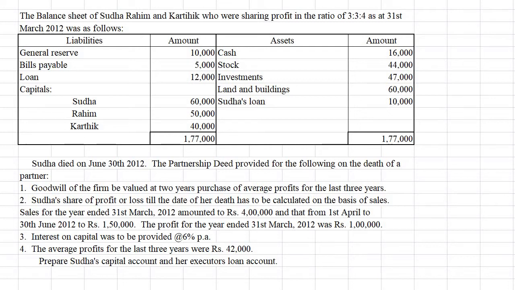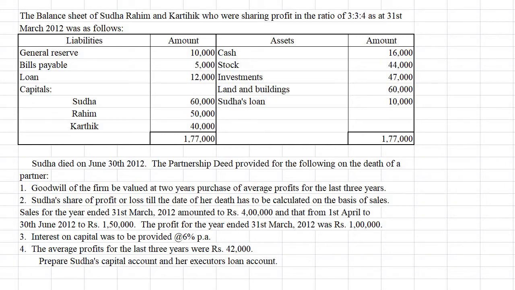And here sales for the year ended 31st March 2012 is given as 4 lakh, and that of 1st April to 30th June is given as 1,50,000.